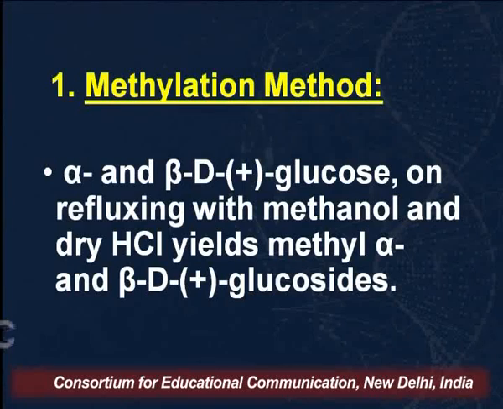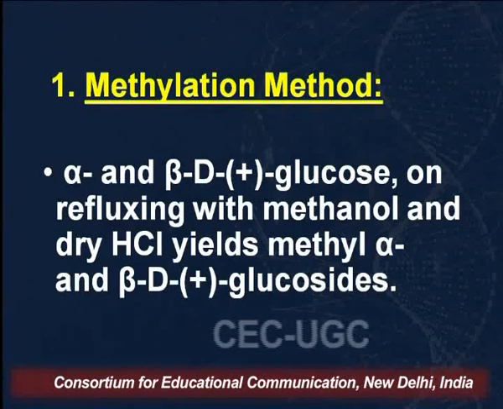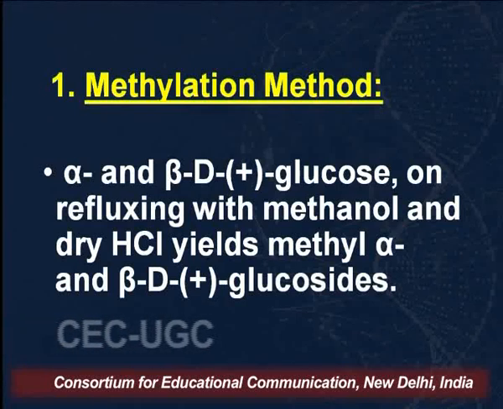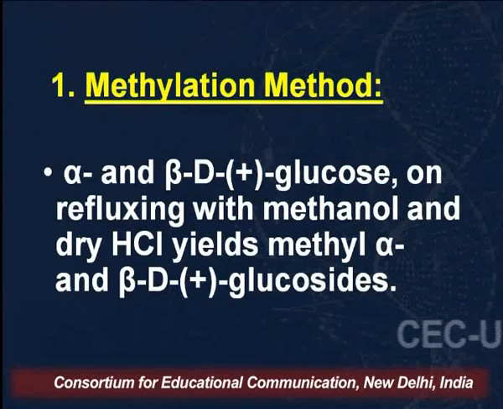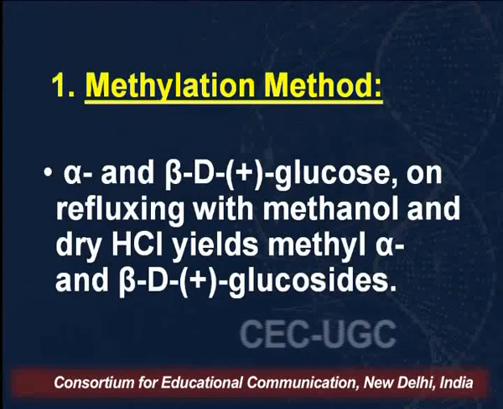So what is done in the methylation method? First glucose is converted into its glucoside, and then that glucoside is made to undergo ether formation by reaction with methanol in presence of NaOH. In that case, all the hydroxyl groups are converted into methoxy groups. Then we carry out the hydrolysis of this compound, and the position of the OH tells us which OH was involved in ring formation. So let us discuss this in detail.